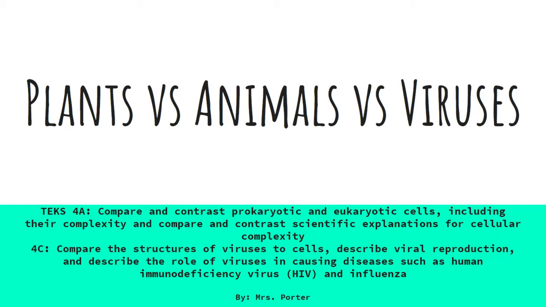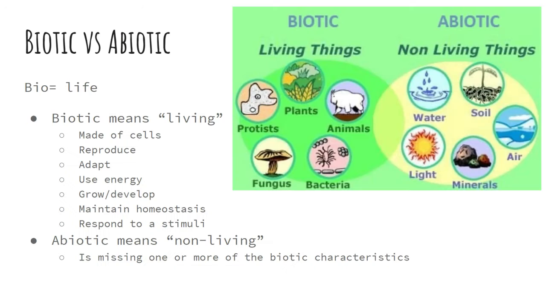We've talked separately about plants and animals and viruses, so today we're going to bring all of those lessons together into one lesson. Some of the questions that you should be able to answer at the end of this are: what are the 7 characteristics of living organisms? Why are viruses considered non-living? And what is the difference between a plant and animal cell?